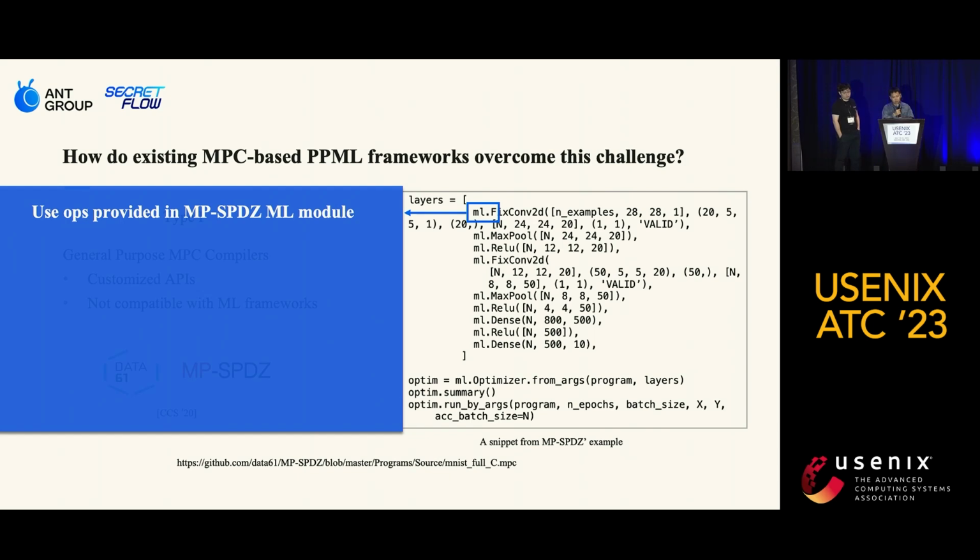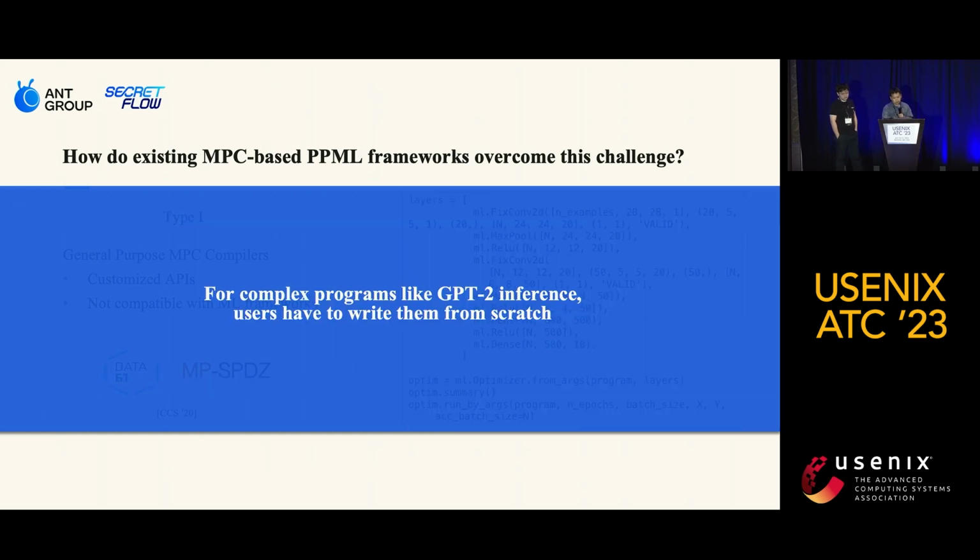In MPCs, if we want to build neural networks, we can use ops provided in the ML module. And for training models, we can use optimizers supported by MPCs. By using MPCs, users can benefit from the security and privacy advantages of MPC while still being able to perform machine learning tasks quickly and efficiently.